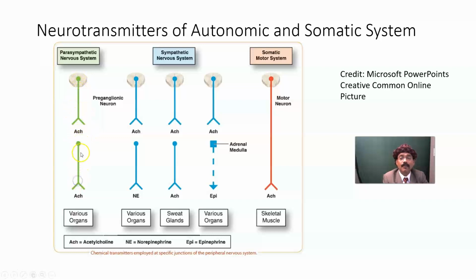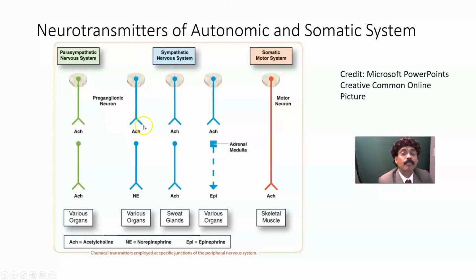Here acetylcholine, ACh, is the neurotransmitter in the parasympathetic nervous system, in both the presynaptic fiber and the postsynaptic fiber.